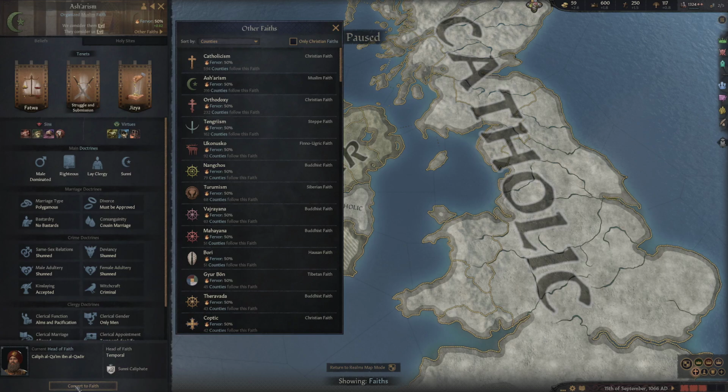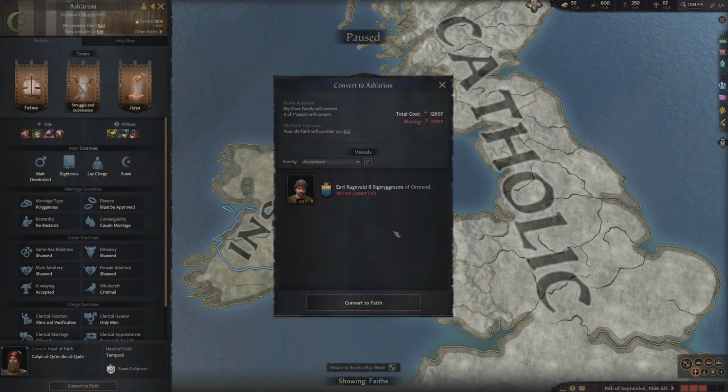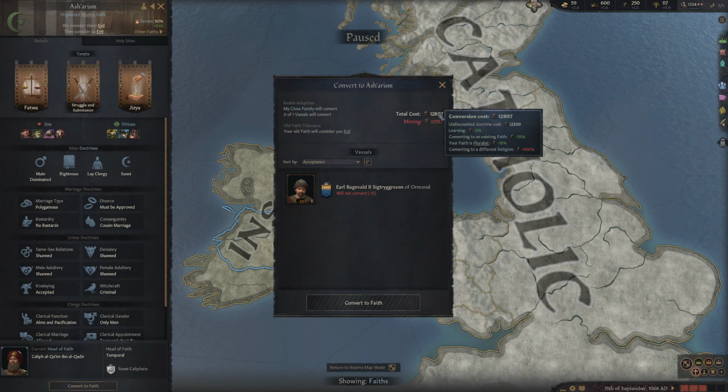Now, I could then convert to another faith. To do so, like I said, I found the faith. All I would have to then do is click Convert to Faith. As per always, this has a cost. Now, this cost is changed by several things. Undiscounted doctrine cost will cost me 12,000. That is because not only am I changing faith, I am changing faith to a completely different religion.